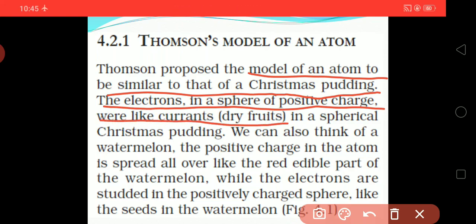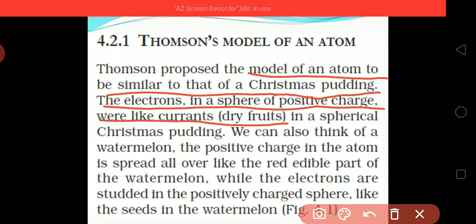In the structure of the atom, he has taken the electron in place of the dry fruit in the spherical Christmas pudding. So the whole spherical Christmas pudding is taken as one of the structures of an atom. In a Christmas pudding there is a presence of dry fruit.